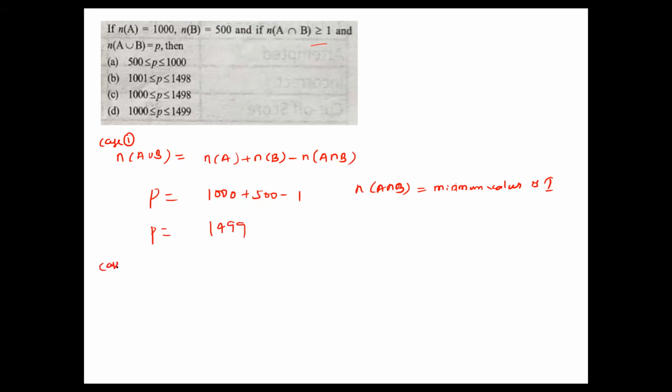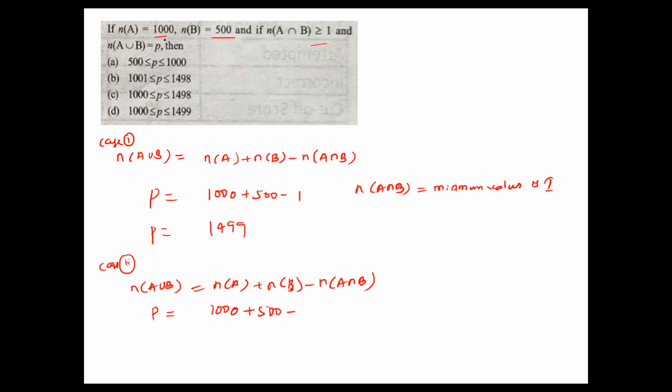Case 2. N of A union B equal to N of A plus N of B minus N of A intersection B is nothing but the P. Here 1000 plus 500 minus N of A intersection B. Here B value is 500 and A value is 1000.